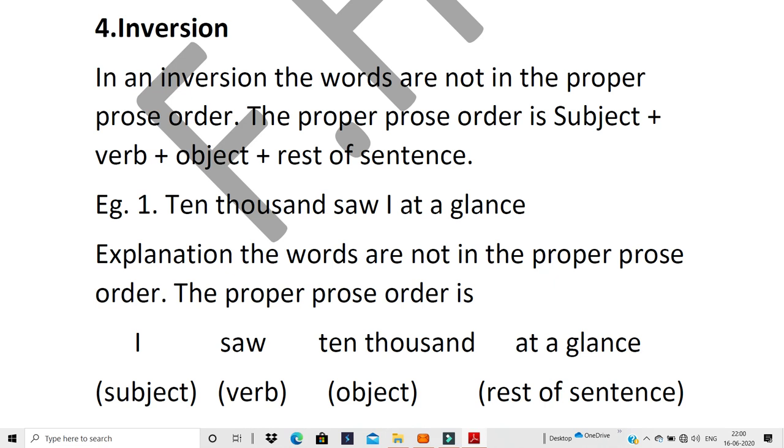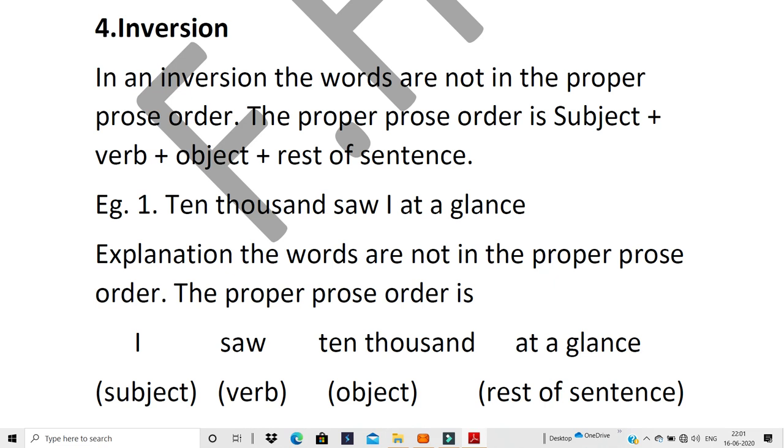A song she sang. A song she sang. Okay, now what is the action here? Sang. Right? So the verb is sang. Now who is singing? She.